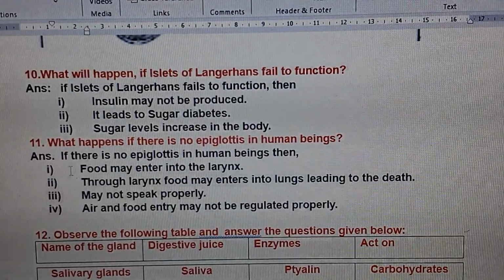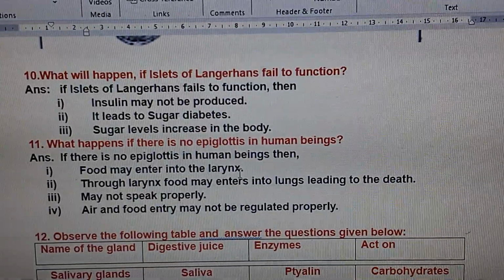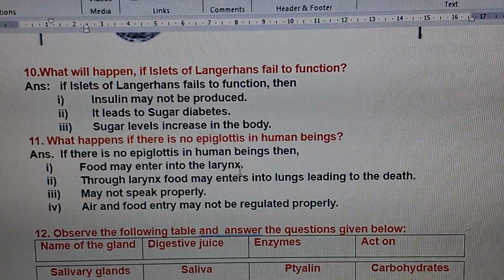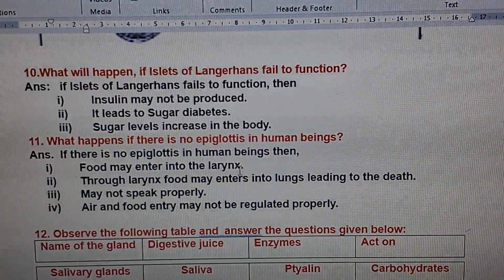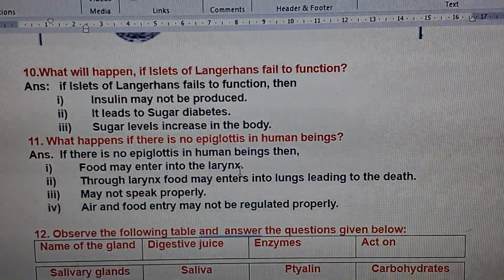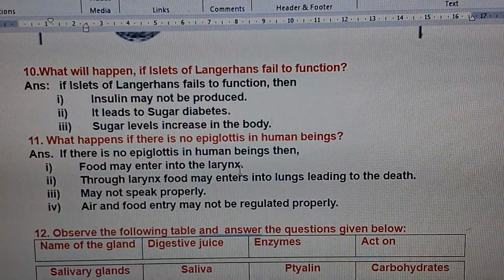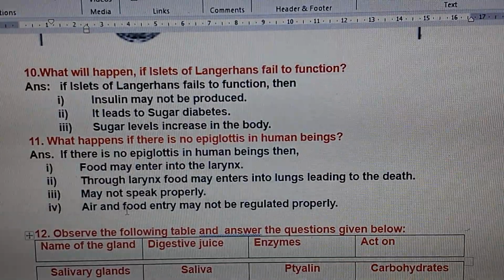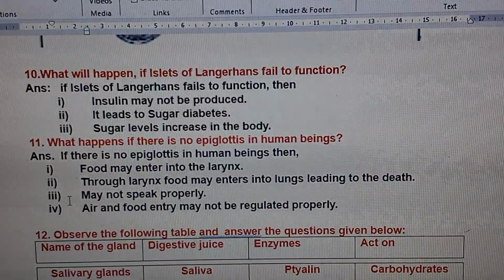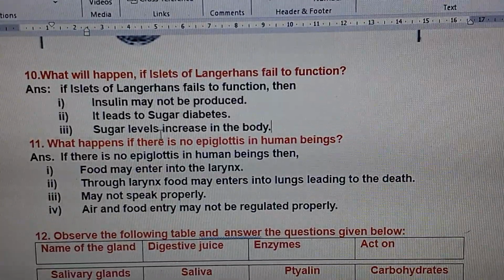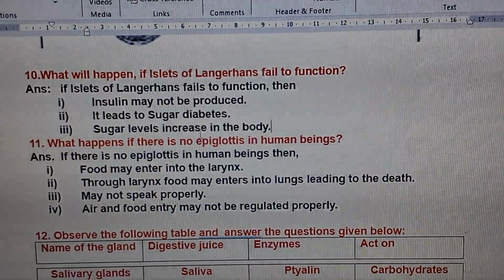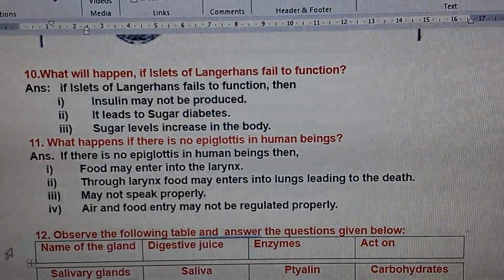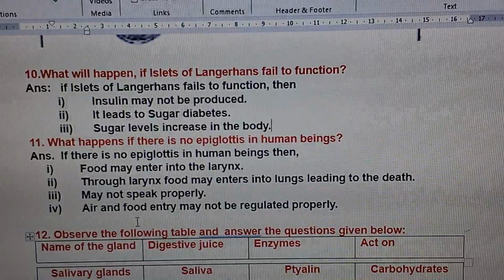Here, larynx is the place that divides actually. You'll have pharynx and esophagus. These all are in the digestive tract. So food may enter into the larynx means what? Instead of going to the digestive tract, it may enter into the larynx. Through larynx, food may enter into the lungs, leading to death. I told you, sometimes it may lead to death.